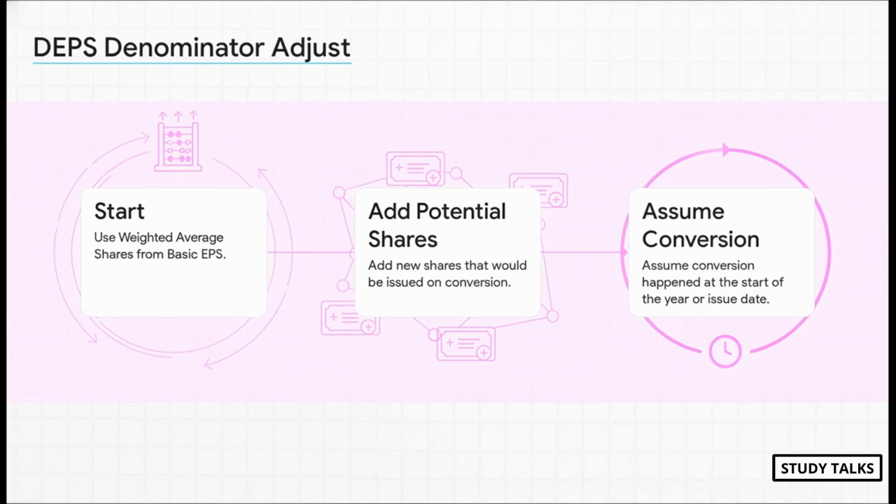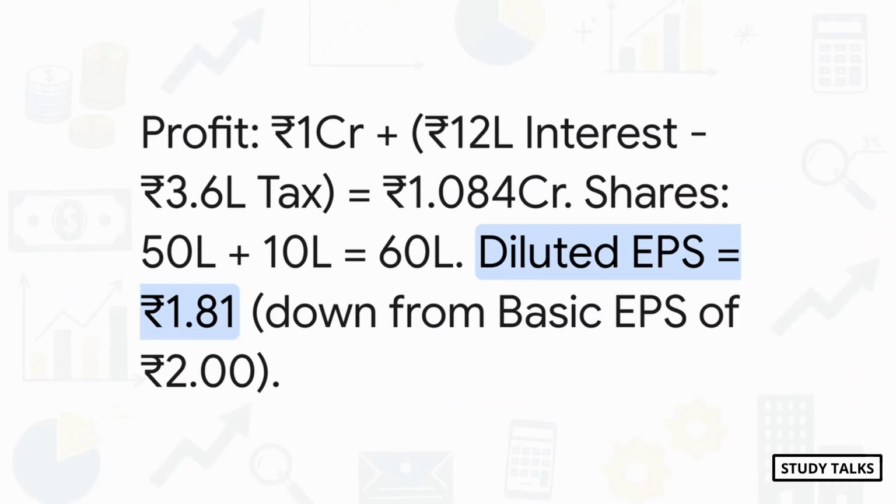Now, the denominator adjustment is actually a little more straightforward. We just start with our weighted average shares from the basic EPS calculation. Then we simply add all the new shares that would be created if the conversion happened. And to show the maximum possible dilution, we make an assumption. We assume this conversion happened right at the start of the year or on the date the instrument was issued, if that was later. Let's quickly walk through illustration 5 together to see this in action.